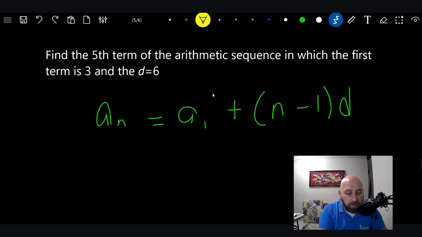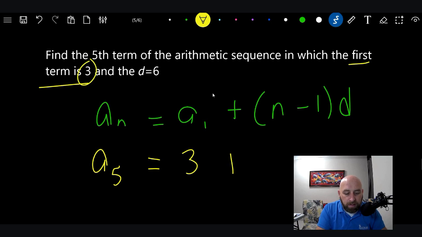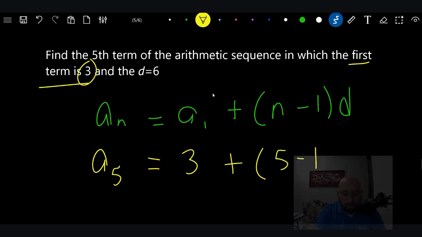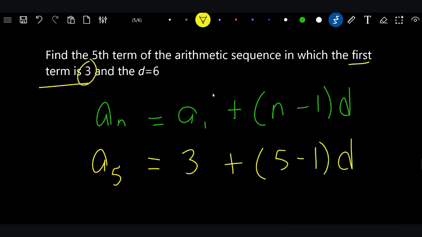Okay, so a sub 5 equals a sub 1. Wait, we know that. What's the first term? It says the first term is 3. So we're going to put in 3 plus n. What is n? That's what we're looking for. So the fifth term minus 1 times d. Wait, we know the common difference. It's right there, 6. Okay?